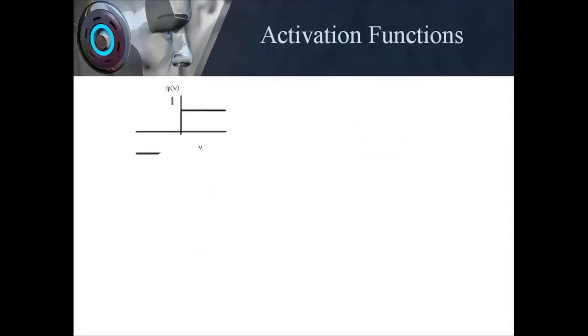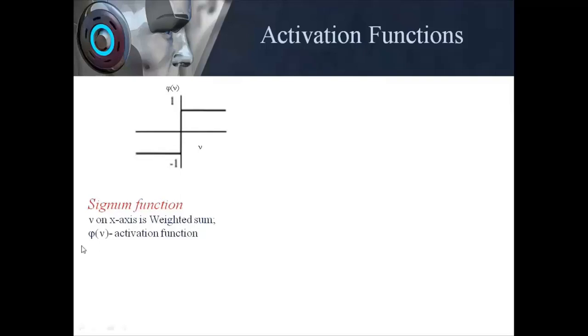Next function we have is the bipolar function. This is also known as the signum function or the sign function, because it gives my output as a sign. Again, it can be expressed as: if my summed output with the threshold or the bias, whatever has to be applied, that is already applied, is greater than 0, output is 1.